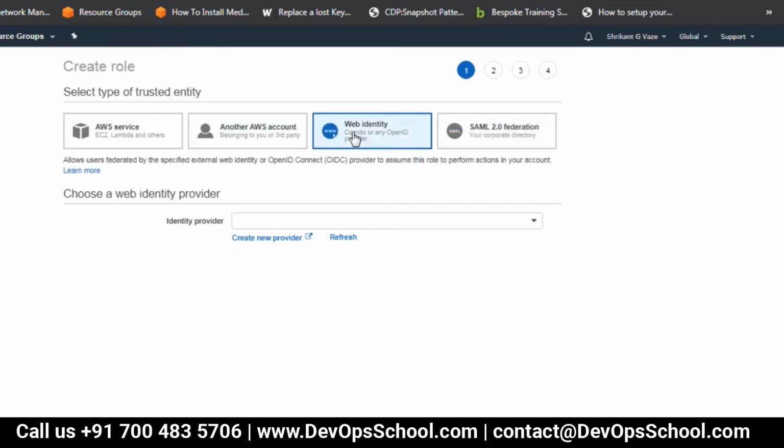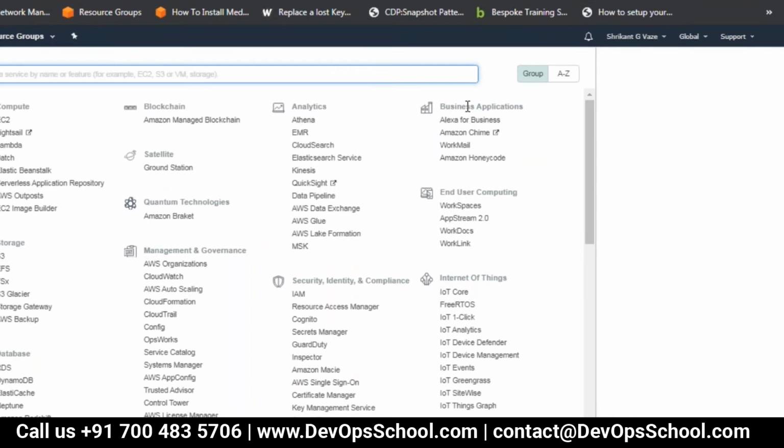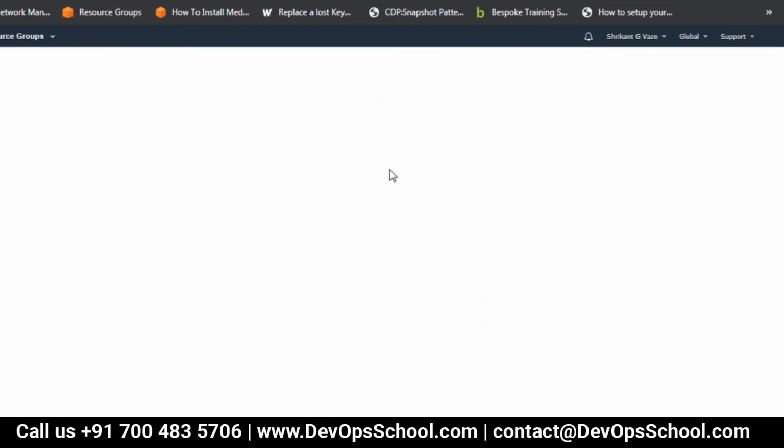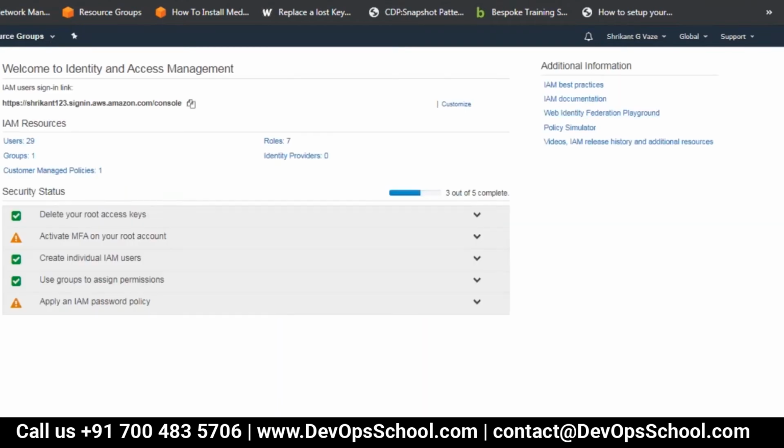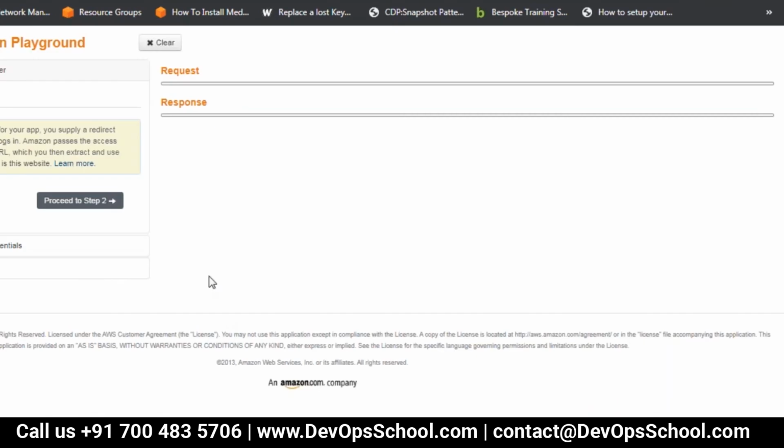Yeah. So here you are saying, no, the web identity playground. The web identity URL, right? In the browser. Yeah, you're right. Yeah, here it is. Web identity playground. So here you can try this: Amazon, Google.